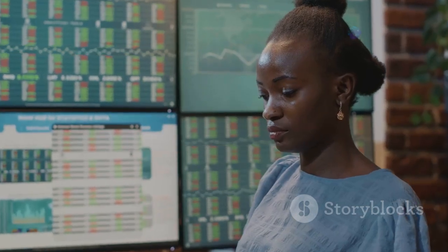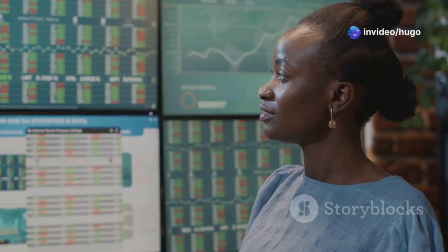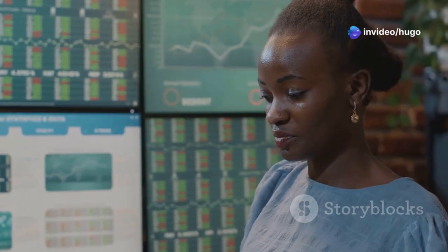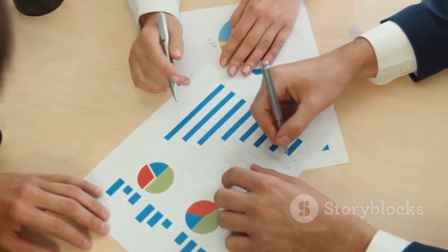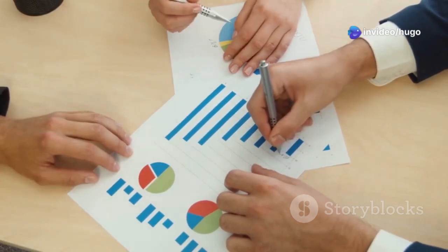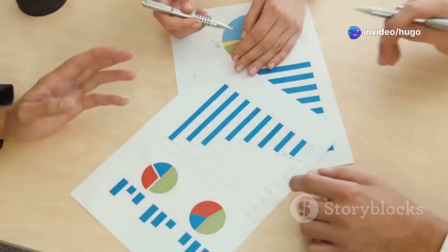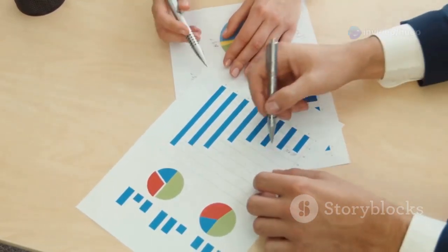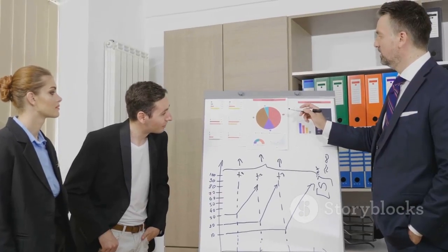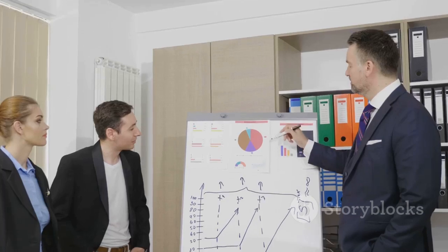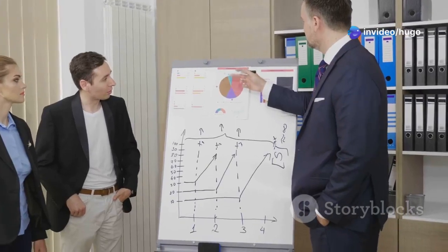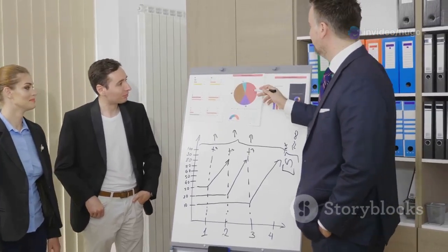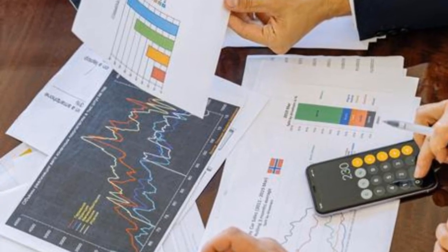While a low PE ratio may suggest that the company is undervalued, this could be an opportunity for investors to buy stocks at a lower price, expecting the value to increase in the future. Other important ratios include the debt-to-equity ratio, which is crucial for understanding a company's financial leverage. This ratio helps investors see how much debt a company is using to finance its assets relative to the value of shareholders' equity. And the current ratio assesses a company's ability to meet its short-term obligations. This ratio is essential for evaluating a company's liquidity and short-term financial health.